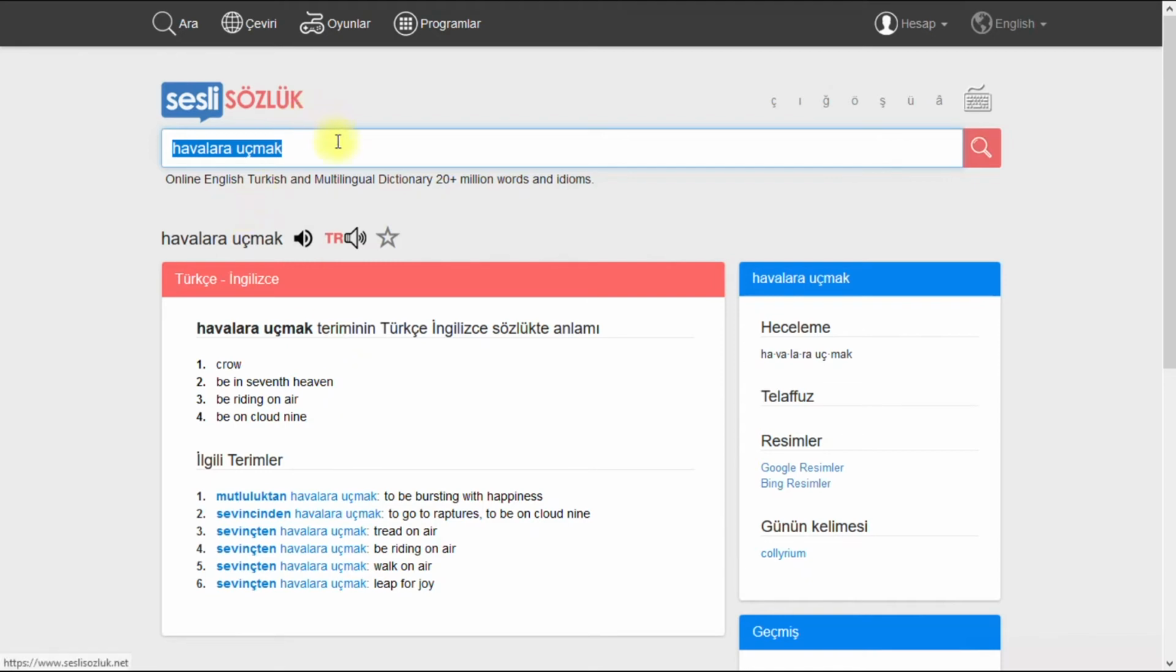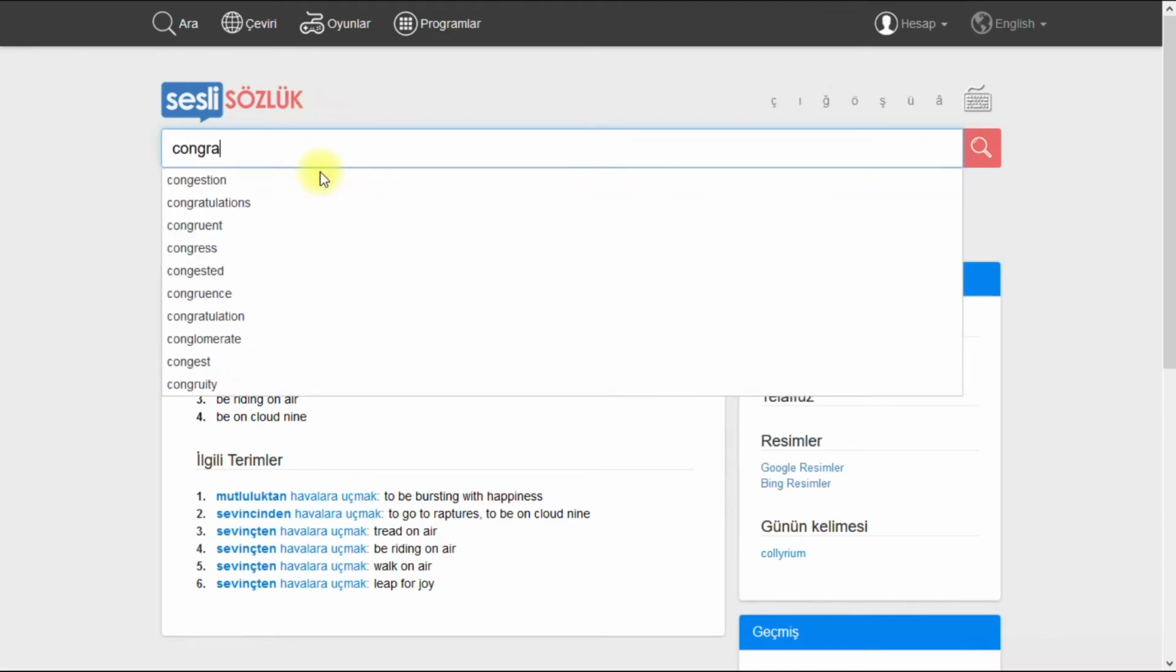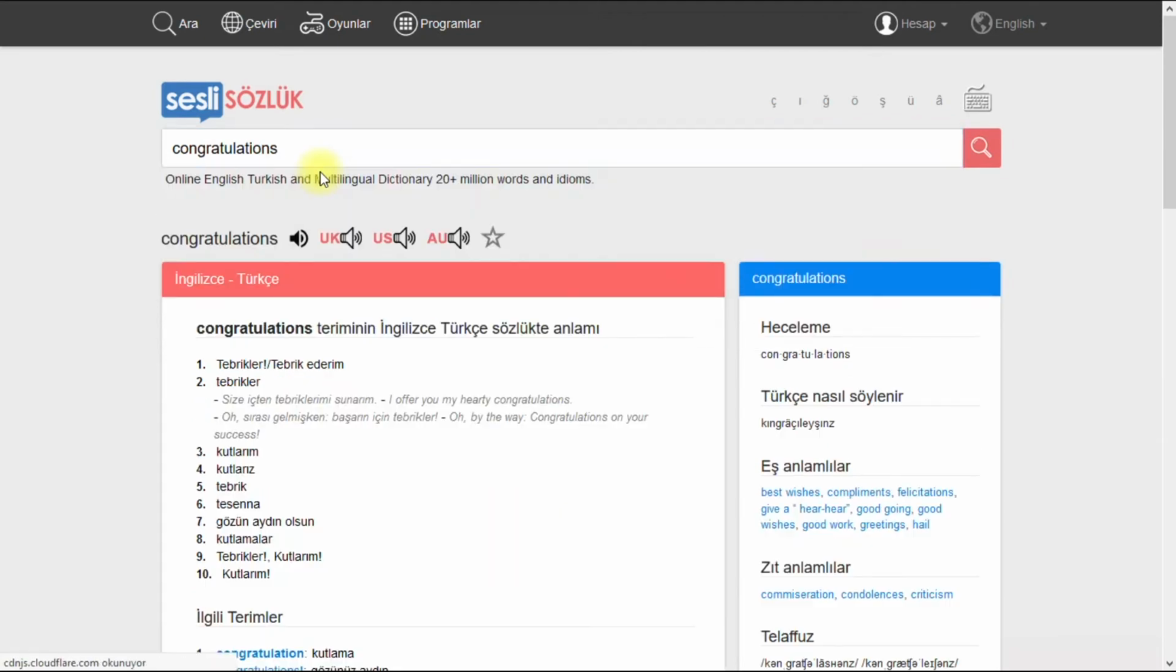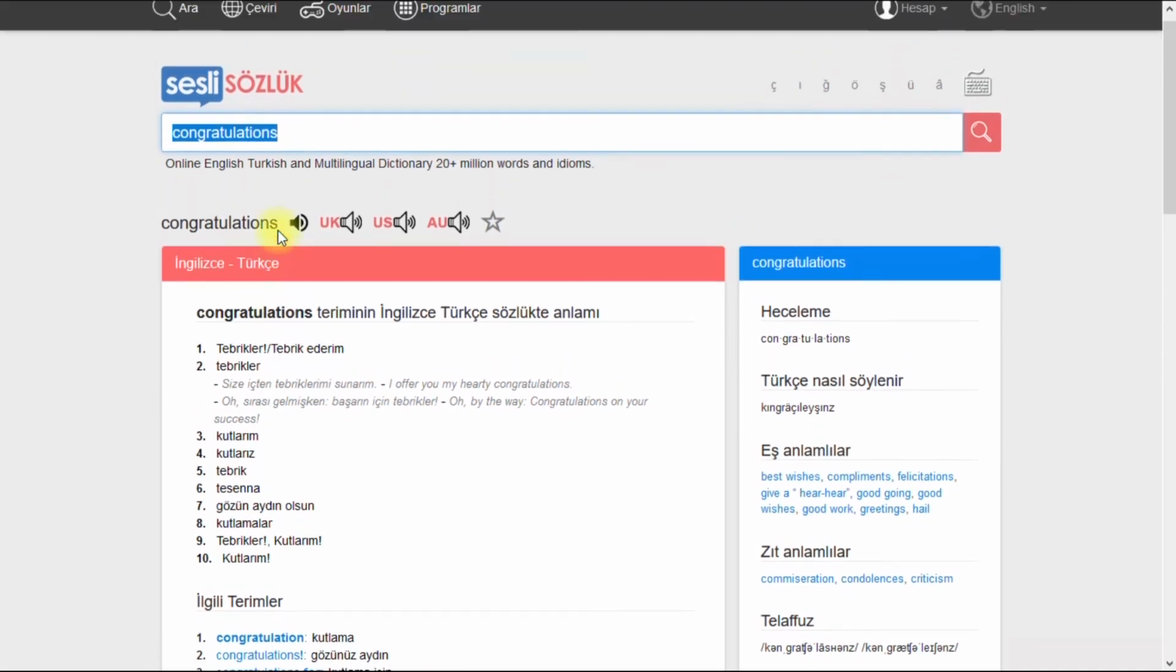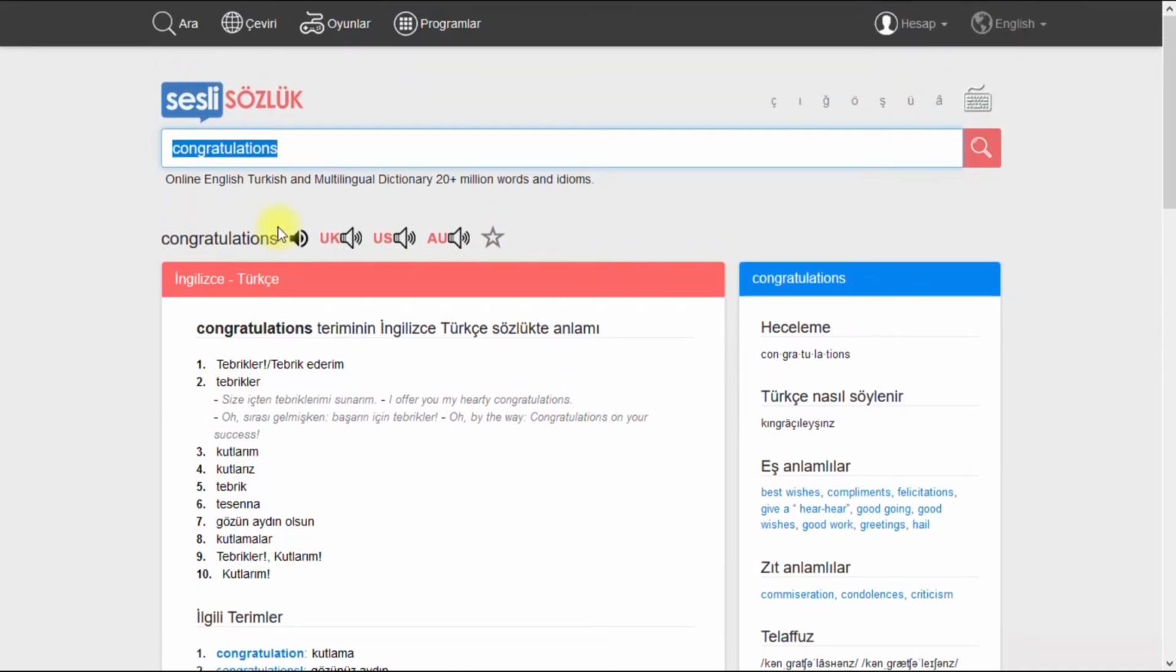Okay, now let's search an English word. Let's search for congratulations. How many of you can write this without looking anywhere? Yeah, it means tebrikler or tebrik ederim. Here also, you can click on the speaker icon and hear congratulations in United Kingdom, United States, and Australia accents. Accept whichever you want.